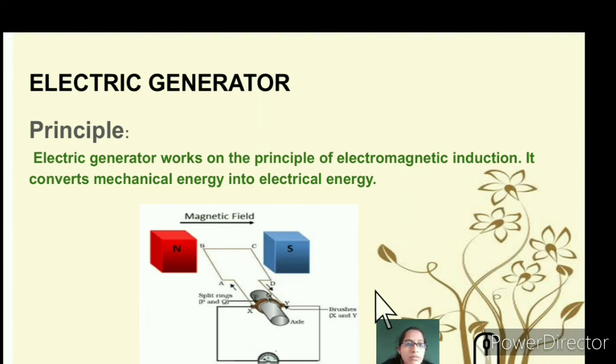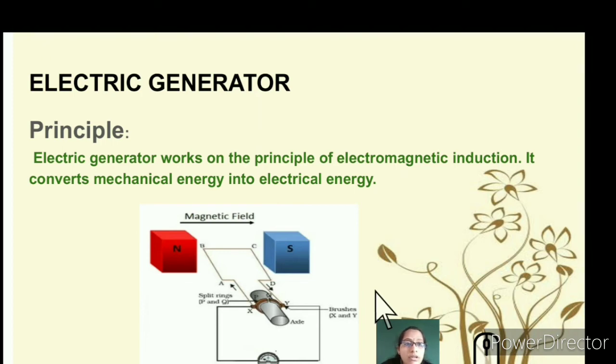Generators, you might have seen them being used in the fields, or for household appliances, etc. So what does generator mean? It is the generation of electric current. Here the same principle follows, but there is a slight difference: in the electric motor, electric energy was getting converted into mechanical energy.